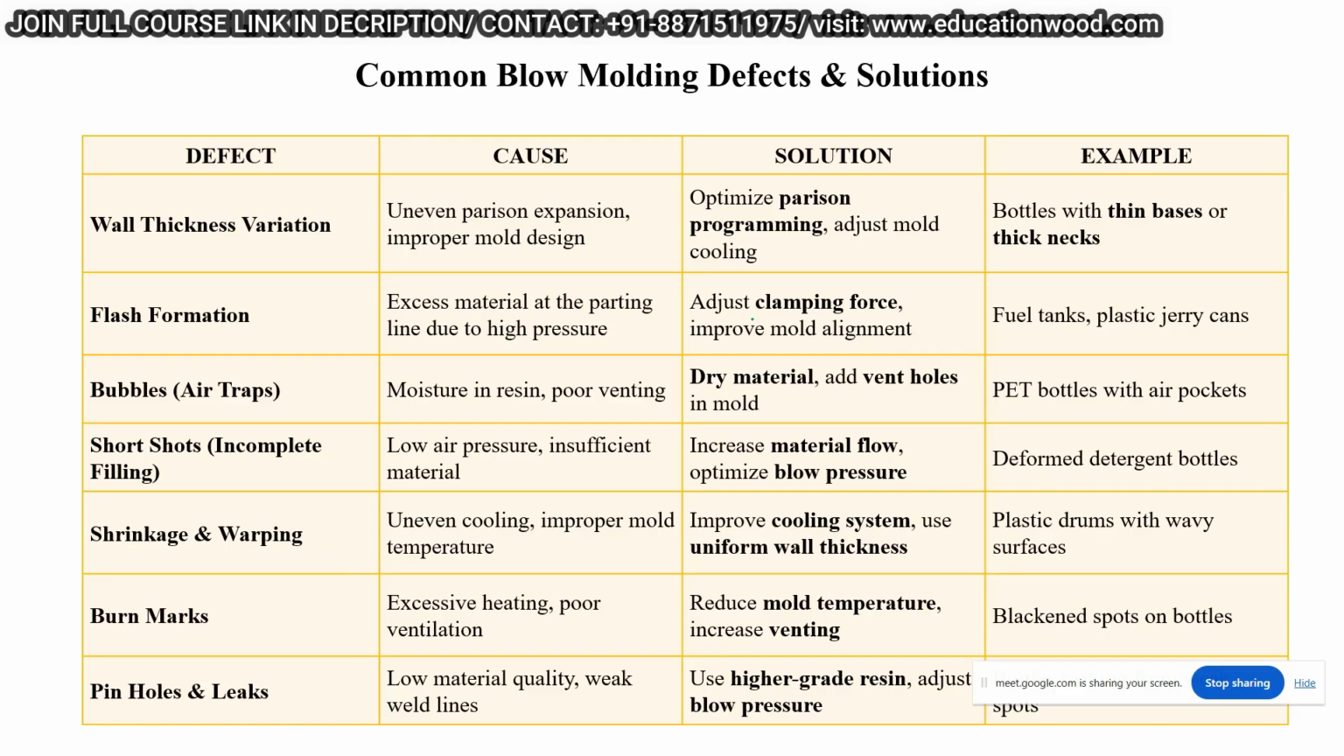And this can be the reason, excess material at the parting line due to the high pressure. If we make a wrong calculation for the clamping force, maybe it is the cause of that. But in the case of blow molding, there is less chance of that, because we are dealing with air pressure. Here, in the fuel tank, plastic jerry can or other big components, there is a possibility of making flashes. What are the bubbles or trapped air?